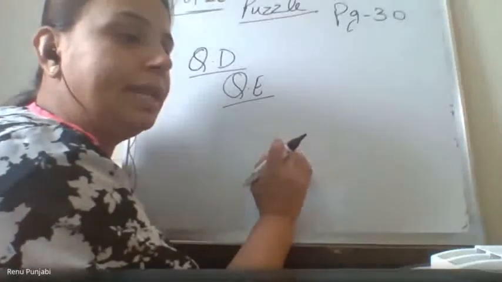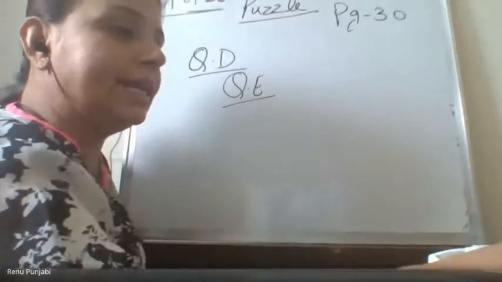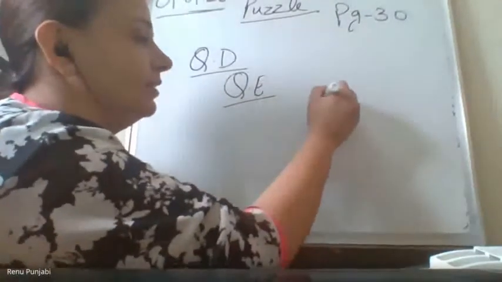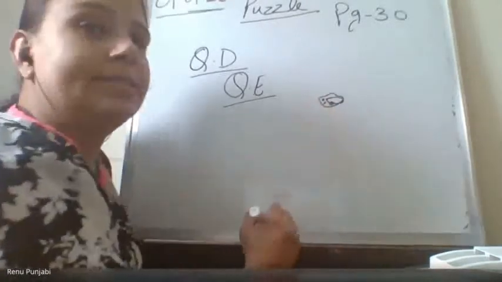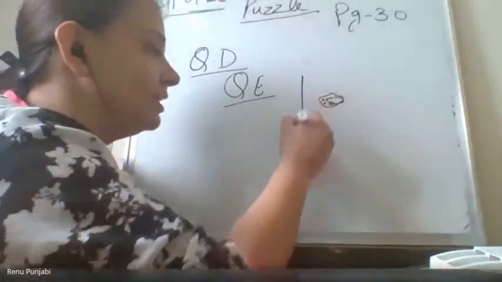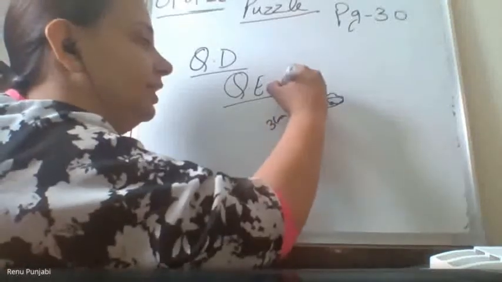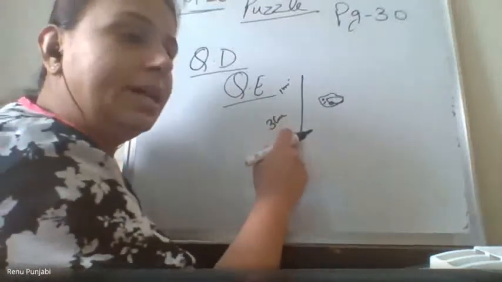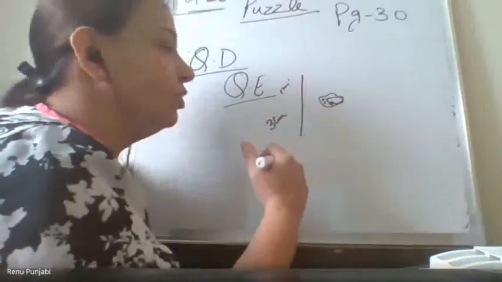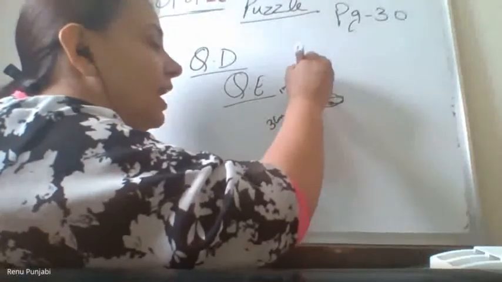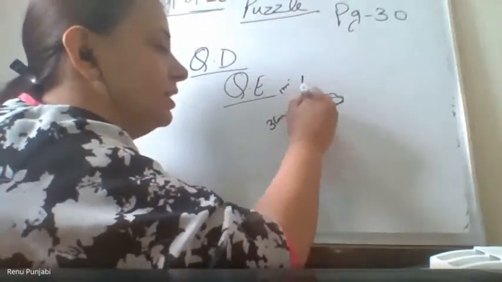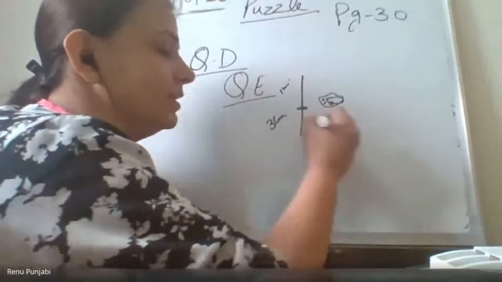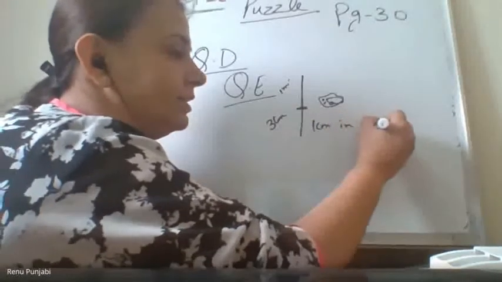Come to question number E. A small ant climbs 3 centimeters in 1 minute. There was an ant. I'll make this ant. She climbs 3 centimeters in 1 minute, but slips down 2 centimeters. Again, she comes down 2 centimeters. So it means she climbed 1 centimeter in 1 minute.